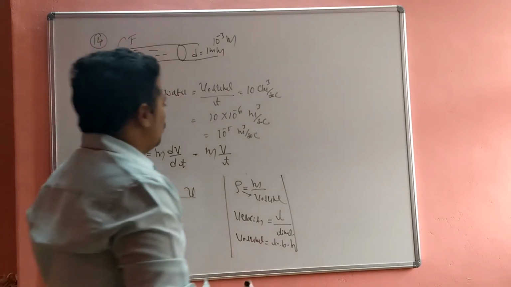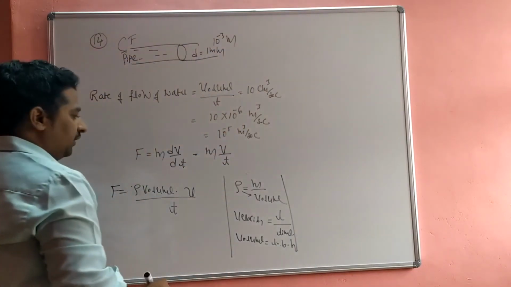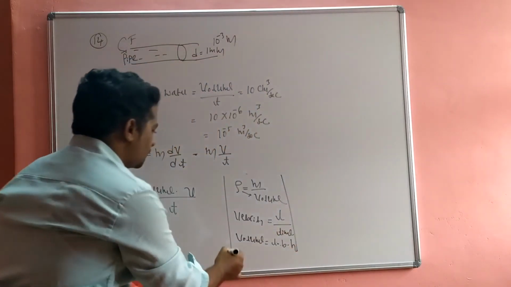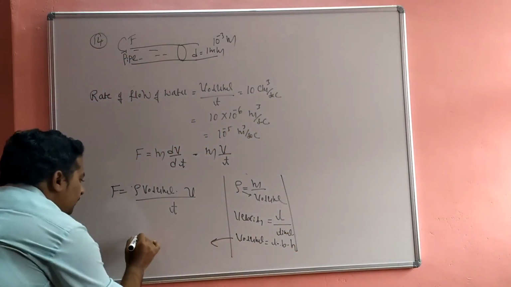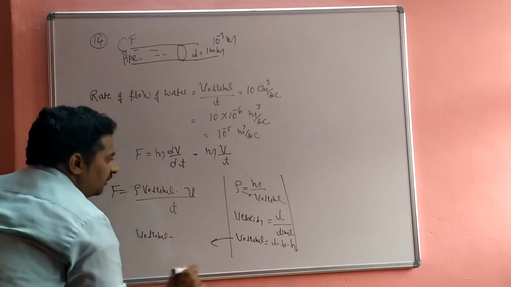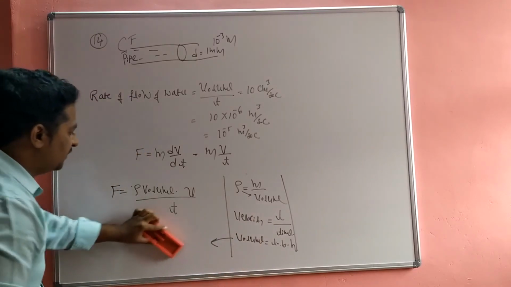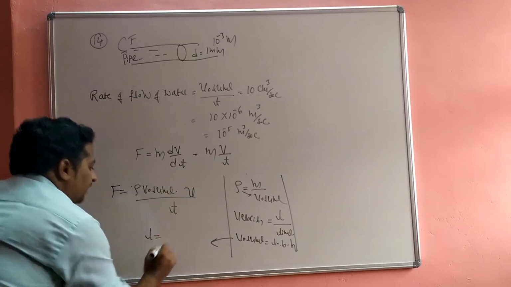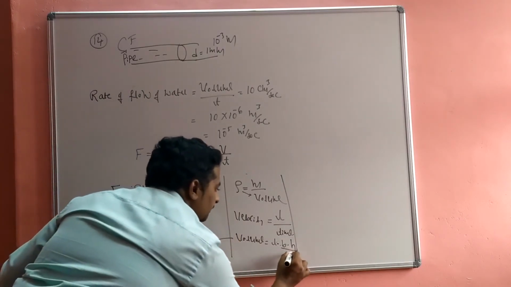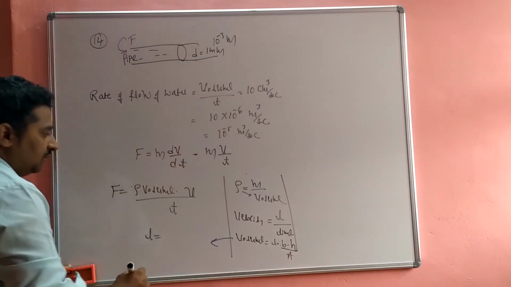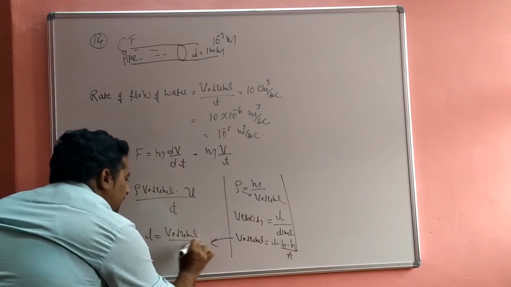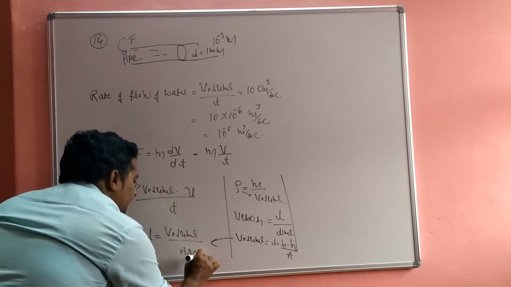So volume is equal to, sorry, not L. Okay, L is equal to volume divided by area, because length into breadth means area.